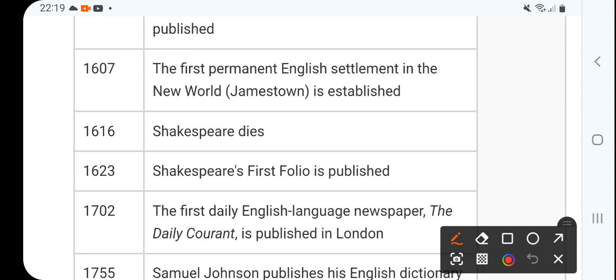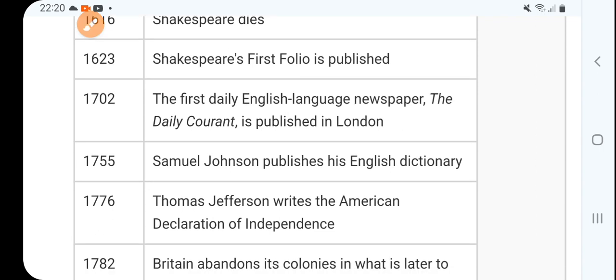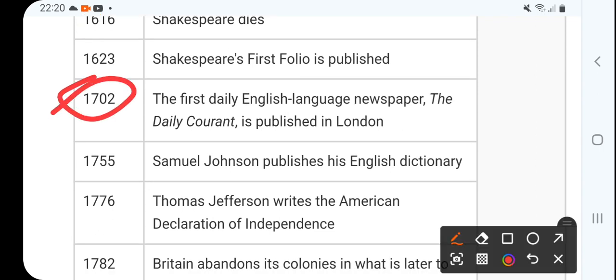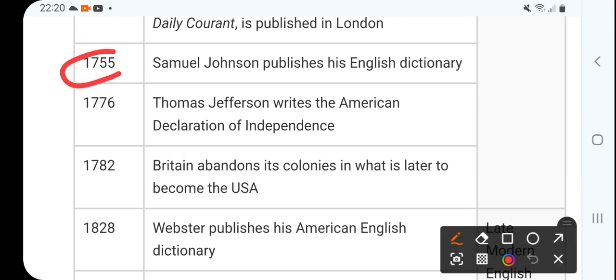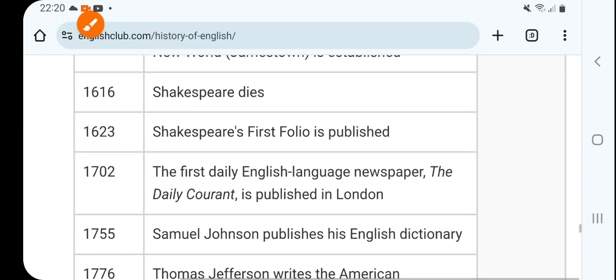Then in 1616, Shakespeare dies. Shakespeare's first folio is published, right? And then the first daily English-language newspaper, the Daily Courant, was published in London, right? Then again very important, Samuel Johnson in 1755 publishes his English dictionary. That was the first English dictionary.